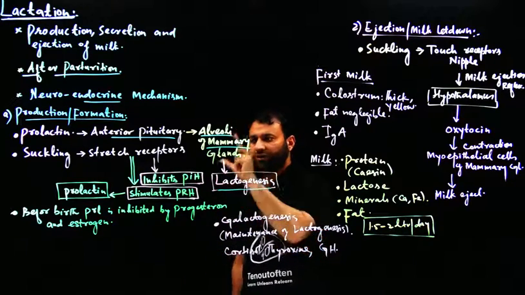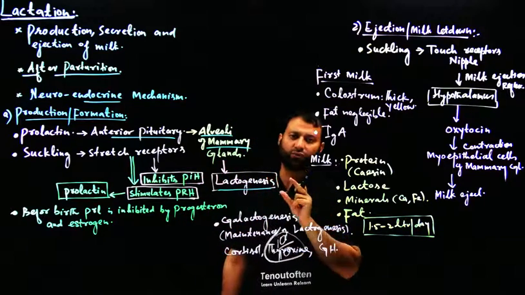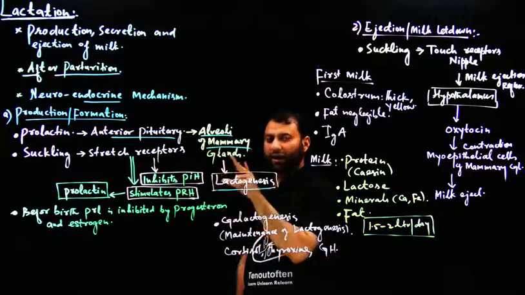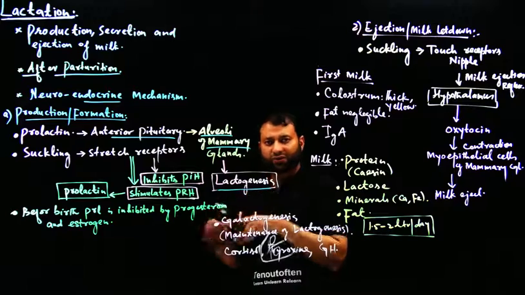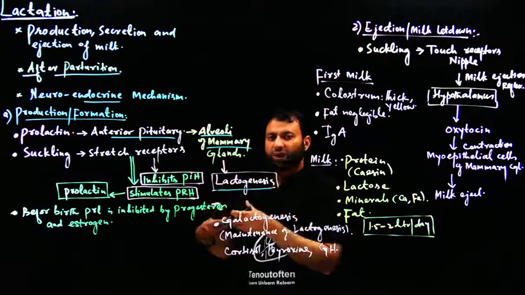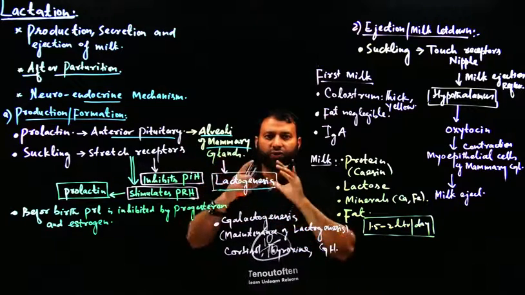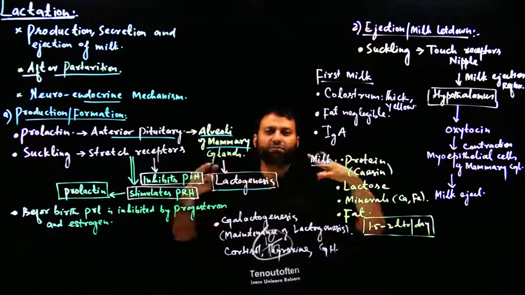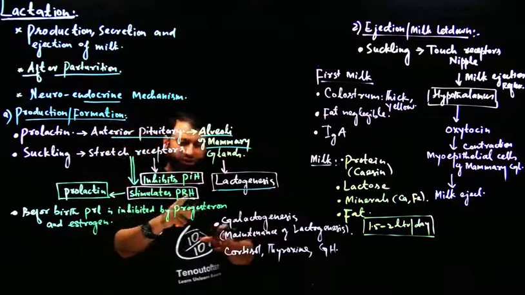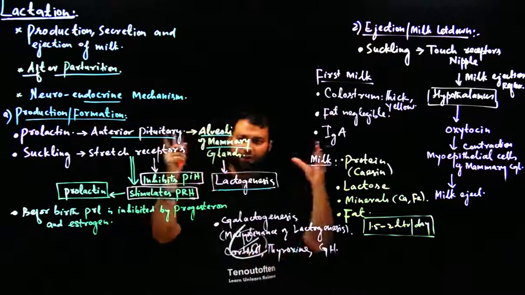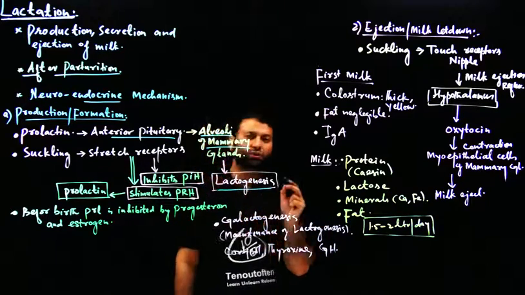In contrast, the hypothalamus secretes PRH, prolactin releasing hormone. ये prolactin releasing hormone goes to the anterior pituitary और anterior pituitary से क्या आएगा? Prolactin. इससे पहले भी prolactin secrete होता है, लेकिन suckling से the secretion of prolactin increases manifold. जब बहुत सारा prolactin आता है, the alveoli begin to manufacture more and more milk. That's why the size of the breast also increases. This formation of milk is called lactogenesis.